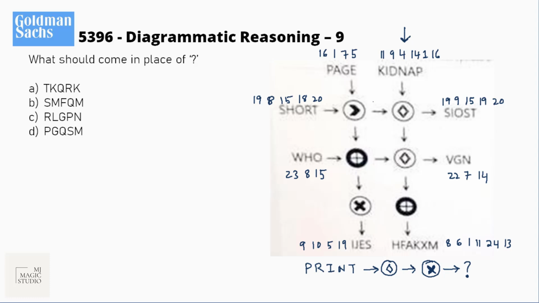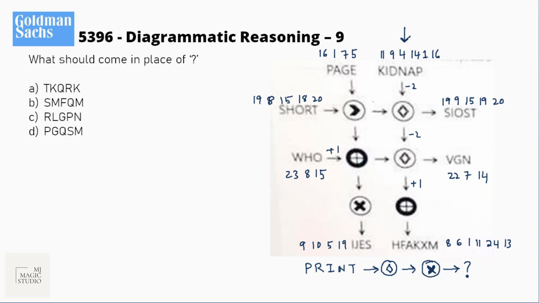So if I choose this as minus operator, I need a minus 3. Let me choose this as minus 2, and then this as plus 1. Then 11 minus 2 plus 1 would be 10. Okay, this fits in. Now let us fit with this. Plus 1 we have taken for this plus sign. So if I do plus 1 here, 23 plus 1 minus 2 is 22. 8 plus 1 is 9, minus 2 is 7. 15 plus 1 is 16, minus 2 is 14. Bingo. This row fits in.